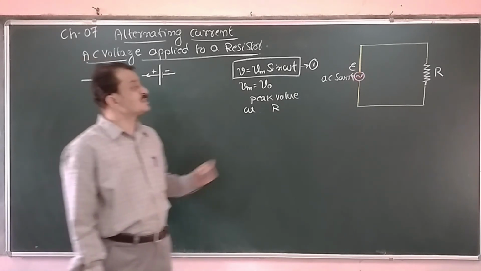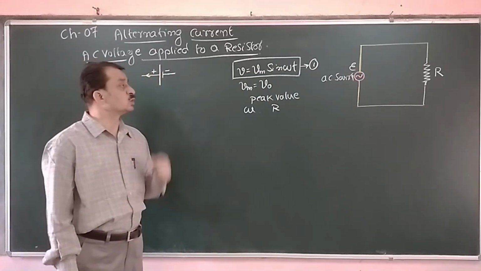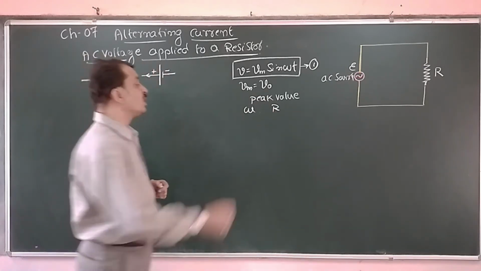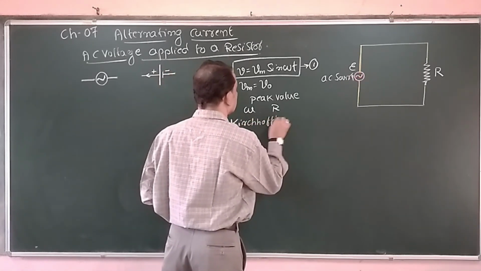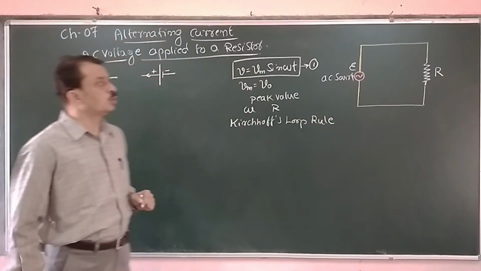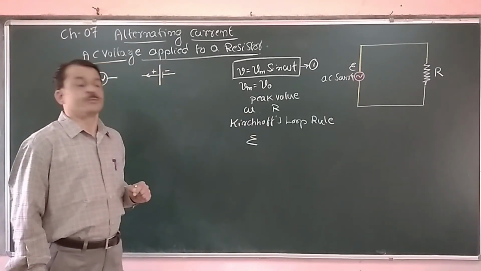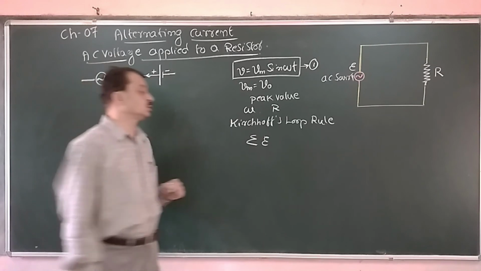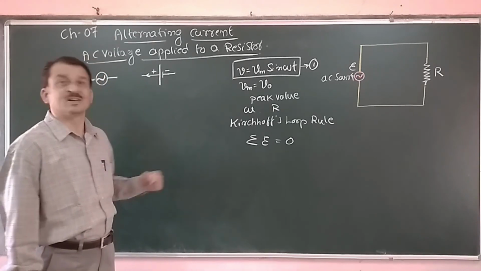Now we have to work out the expression for current in that simple AC circuit. The expression for current is obtained by using Kirchhoff's loop rule. By applying Kirchhoff's loop rule to that network, the sum of the variation in EMF in the entire circuit should be equal to 0, that we are familiar with from the third chapter itself.